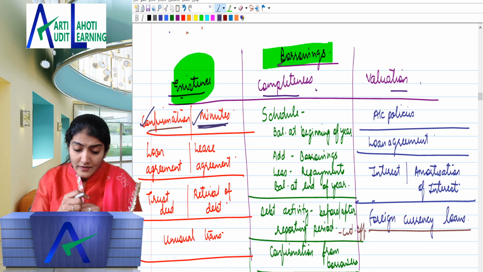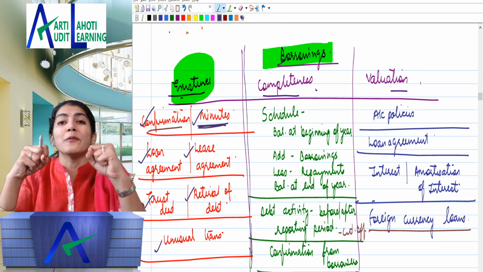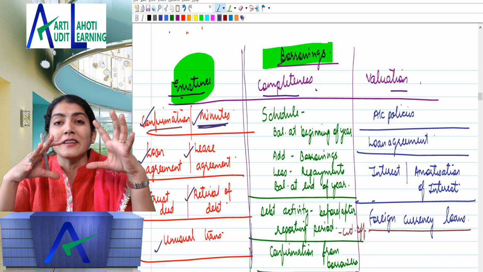See, we can always create a point on our own and write an equally justified point, but let's keep that as a last-minute buffer in the exam, where we are not able to remember the points or don't know what requirement is given in the chapter. It should be a combination of both. A few points you should know, what is specifically given for borrowings in the book, and then a few points you can add on your own.